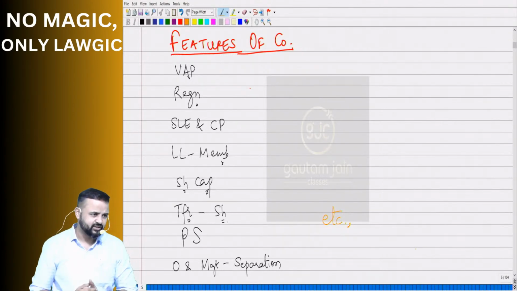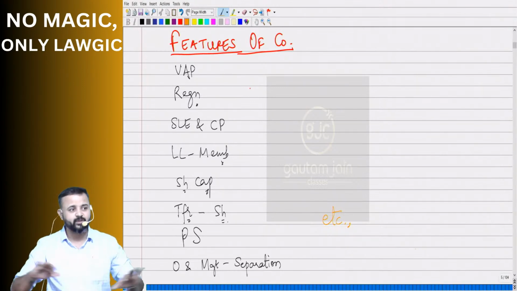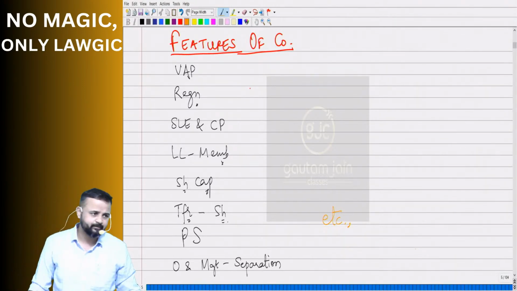Perpetual succession. And how is it possible to have perpetual succession? Because ownership and management are separate. So, separation between ownership and management. Is this an exhaustive list? You decide. Is it an exhaustive list? The answer is no. Why? I've written etc. already. That means there can be more features added.